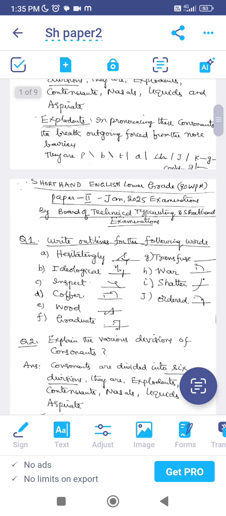Explodents means that in pronouncing these consonants, the outgoing breath is forcibly stopped by barriers. See, for example, P, B, T and D. So the sound of the breath is forcibly coming out from the mouth here.